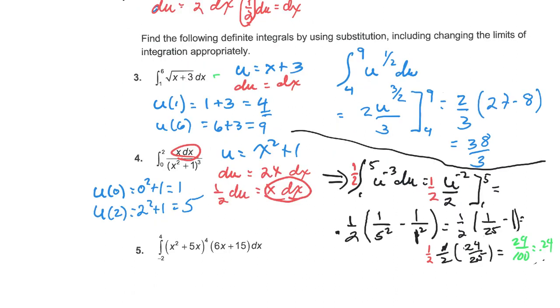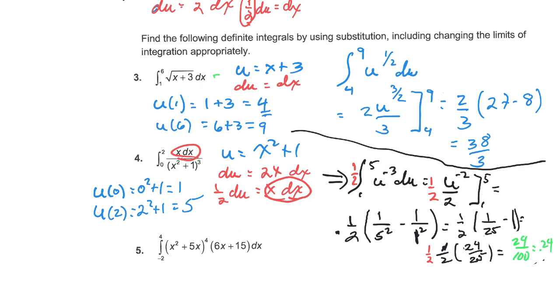Okay, let's see how everyone did with this. So, starting off, x squared plus 1, du is 2x, but I only have x dx, so I've got to divide by 1/2. All right, we got the 1/2 there. Not going to forget about that. Then we have to change the limits of integration. So I put in 0 here, I get 1. Put in 2, I get 5. Rewriting. There, I got my 1/2 there. Not going to forget it. That's why I put it in bright red. And go from 1 to 5 of u to the negative 1/3 du.